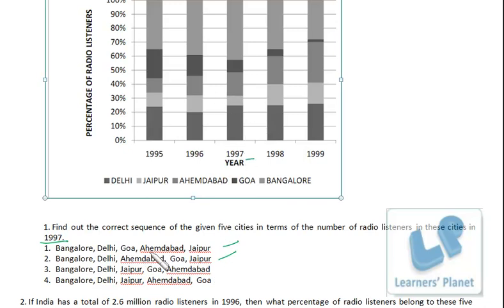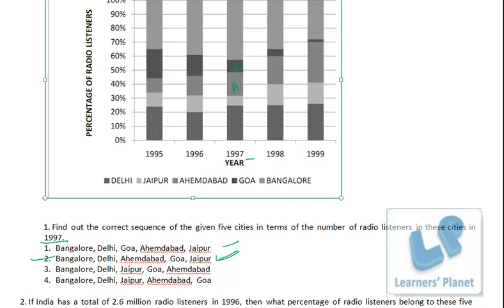Now we just have to check between Goa and Ahmedabad in 1997. This is Goa, this is Ahmedabad. So Ahmedabad is having more radio listeners than Goa, right? And we have decreasing order, so Ahmedabad will come before Goa. So Ahmedabad will come before Goa in this option. So this is the correct one. Okay.